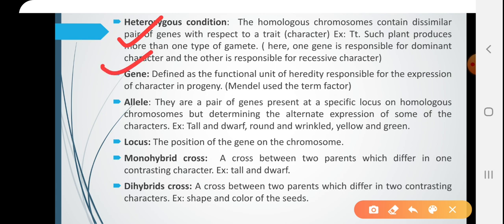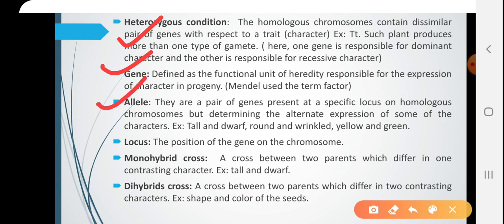Gene. It is defined as the functional unit of heredity responsible for the expression of a character in progeny. Mendel used the term factor. So, during Mendel's time, the term gene was not coined. So, Mendel in all his experiments used the term factor instead of gene.